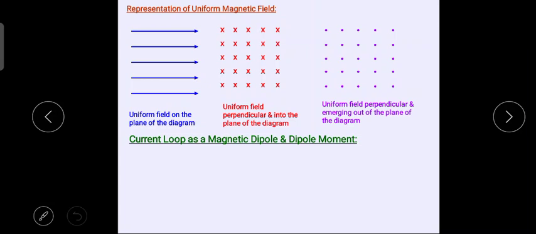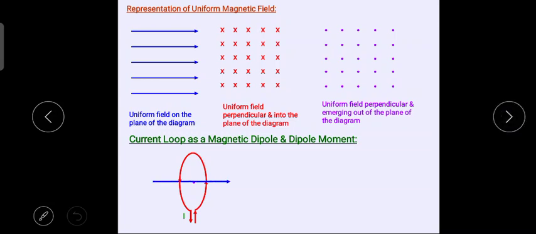Now, current loop as a magnetic dipole, and magnetic moment, dipole moment. This you have studied earlier also. Now from here please pay attention. Suppose there is a loop in which current I is flowing in an anti-clockwise direction.